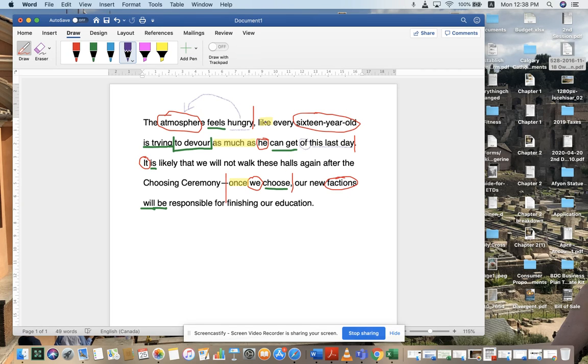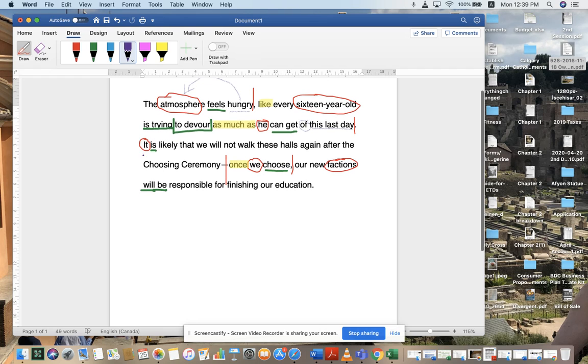We have like introducing some kind of comparative. We have is trying, we have an object infinitive, and then we have the object of that, which is much as he can get of this last day. Next one, it is what? It is likely. Here's our predicate nominative again.